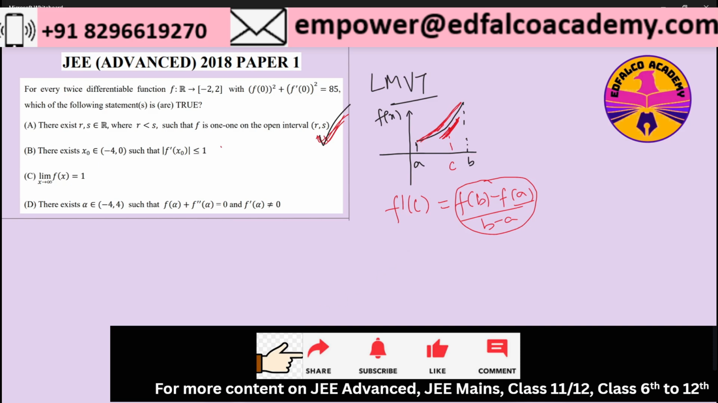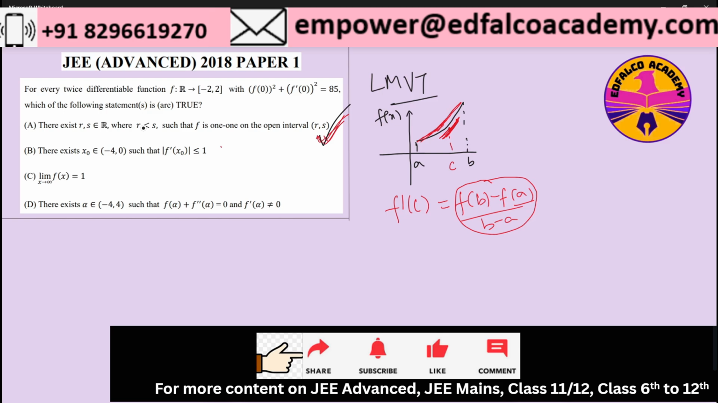So we will apply this LMVT over here to check option B. So in this case, let's do it on a generic function first. So imagine that our function is between -4 and 0 open interval.